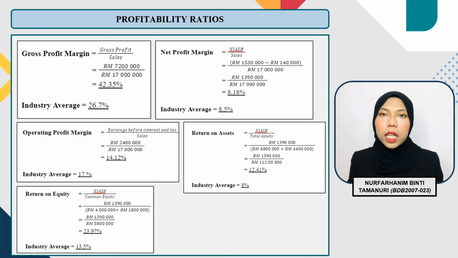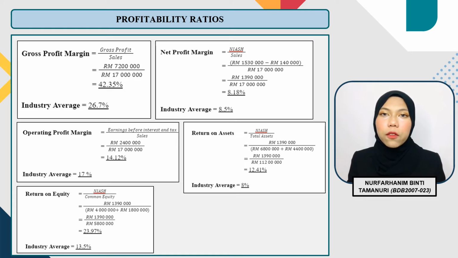To improve it, Hikmah Bati Berhad may need to review its pricing policy, reducing cost of sales by changing the supplier. Second, operating profit margin. Hikmat Bati is making 4.12% operating profit, which is lower than the industry average. It shows that the company is incurring higher operating expenses. To improve it, the company can reduce cost of sales or operating expenses.